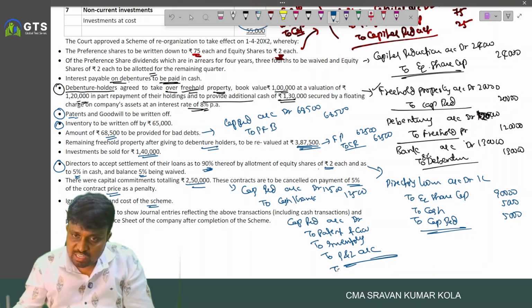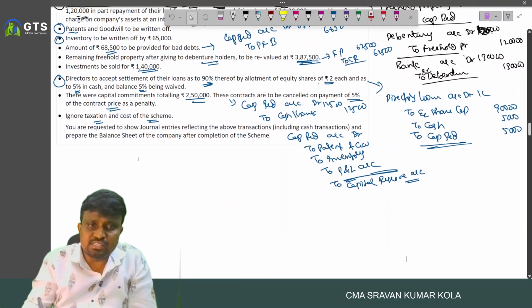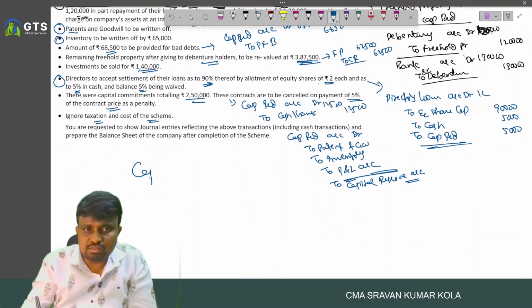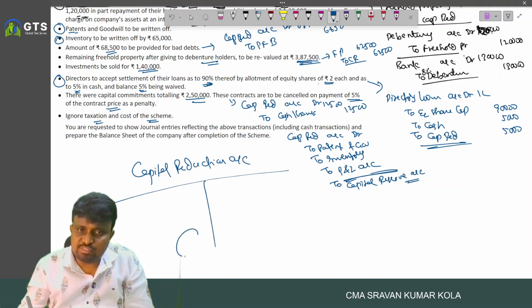Any excess balance we have is transferred to capital reserve account. And for this, better to open the capital reduction account. And balance, if any, we transfer to capital reserve.